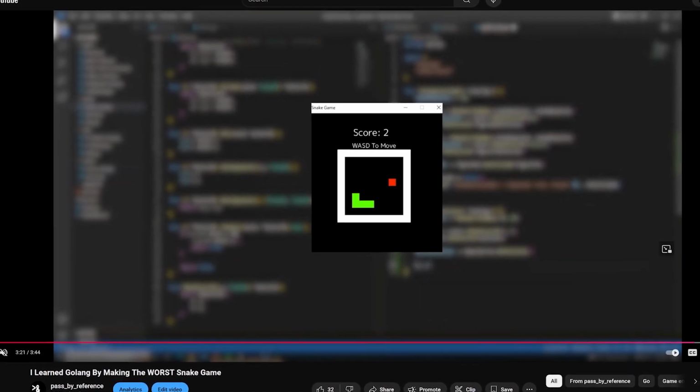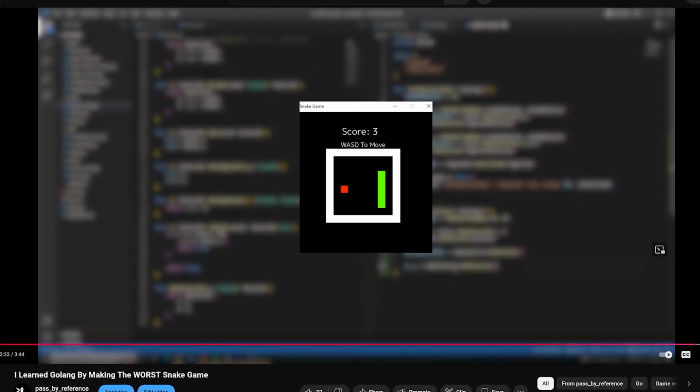2 years ago, I made this snake game in Golang as a learning experience, but after some reflection, I wanted to do better. So now 2 years later, I want to recreate this snake game with some upgrades and do something new. Here's my idea, and I have 3 goals I want to accomplish.